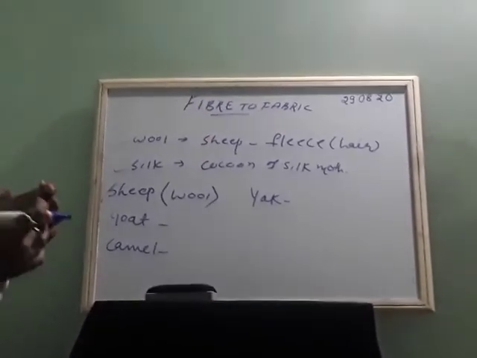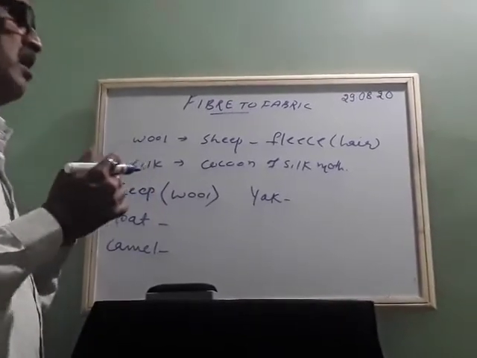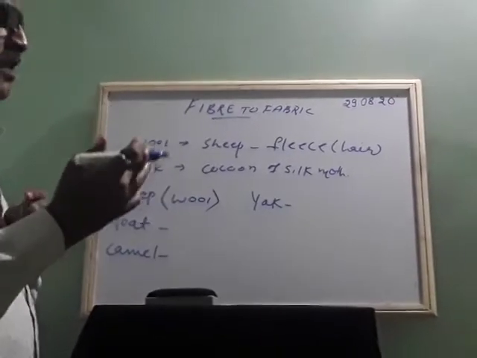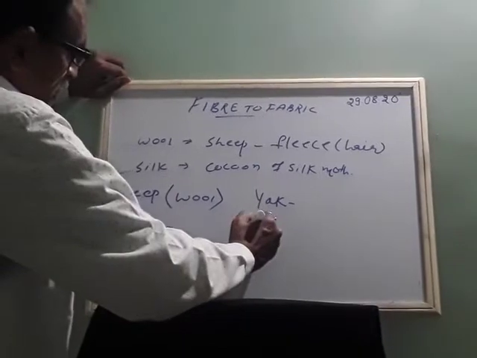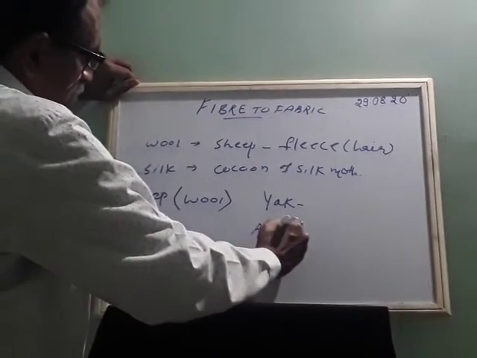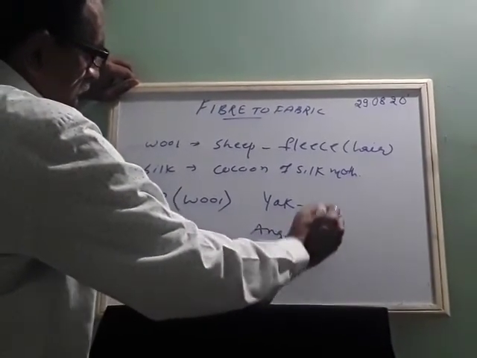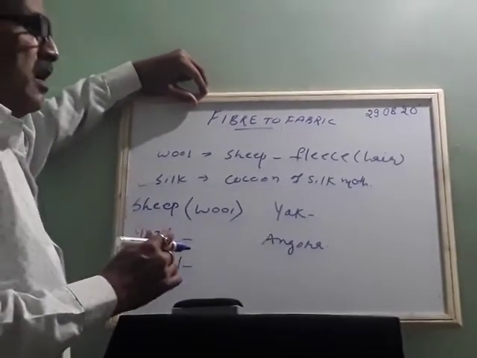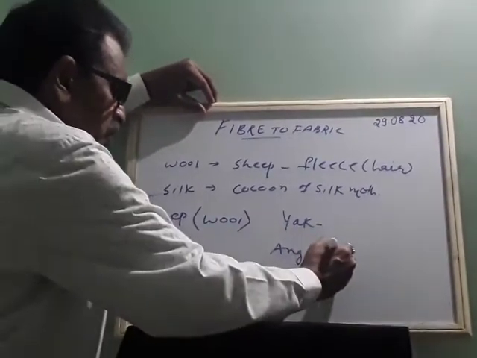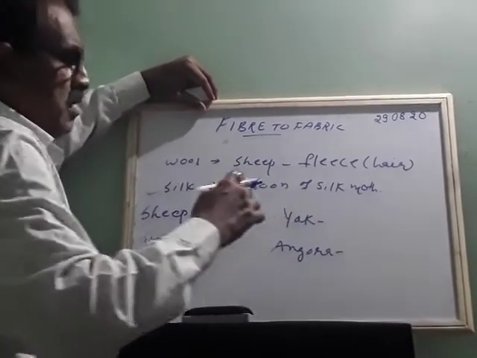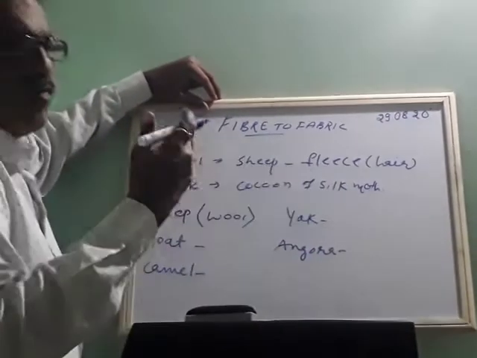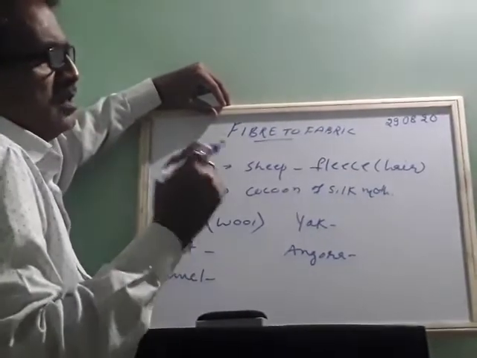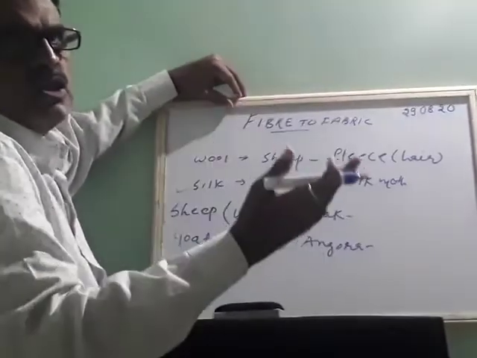Okay. Suppose you travel to the upper part of Jammu and Kashmir. There we have a type of animal called angora. From this angora we obtain angora wool, a type of wool which is used to make shawls, pashmina shawls.